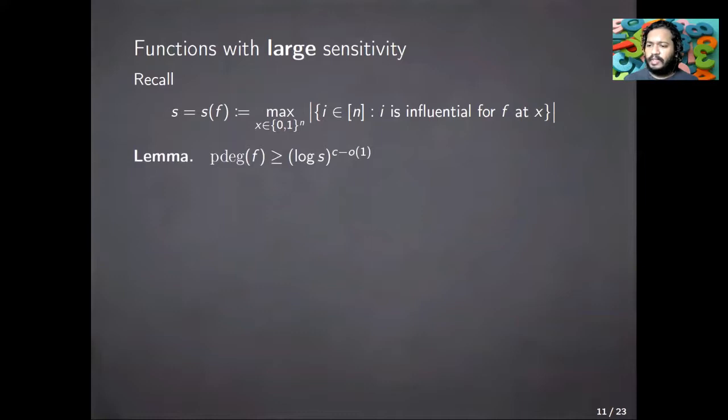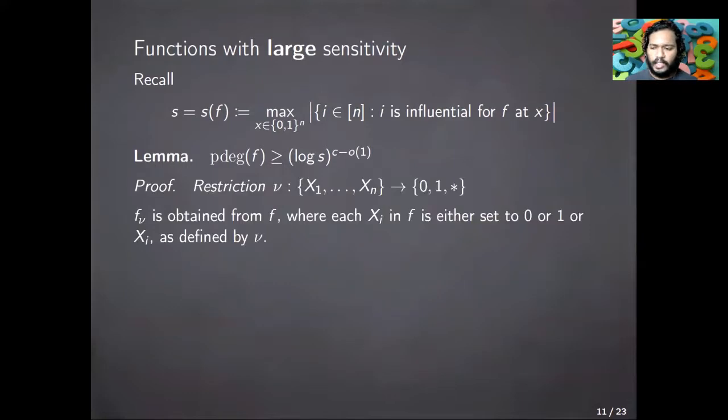And our first lemma says that the p degree of such a function f is at least log s to the c minus little o(1), where s is the sensitivity. And how do we prove this? We simply look at restrictions. What are restrictions? So here a function nu is a restriction, and this is a function of the set of coordinates x1 to xn, and a subset of these coordinates are kept free. They are kept as they are, which is the meaning of this symbol star, while the remaining variables are set to either 0 or 1. That's it. So f restricted by nu is obtained from f via the restriction nu, where each xi in f is either set to 0 or 1, or xi itself as defined by nu.